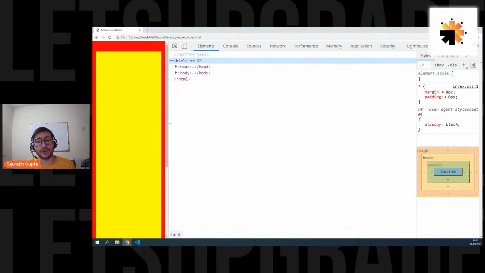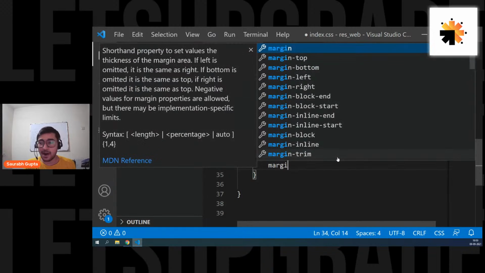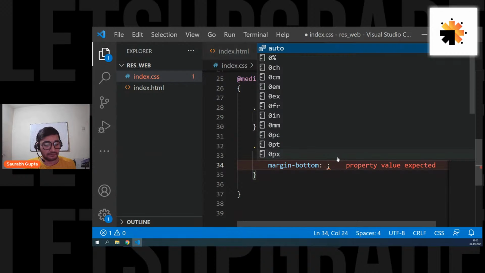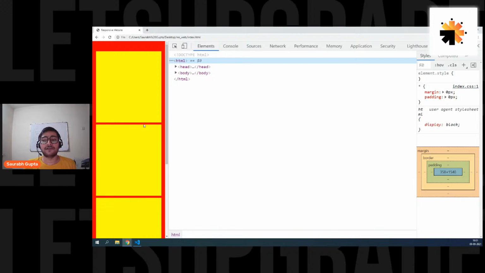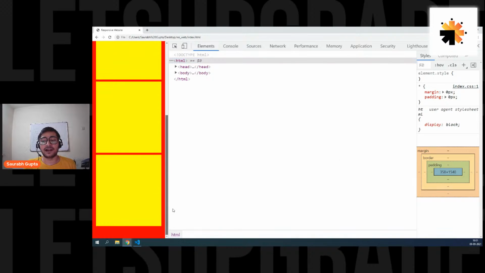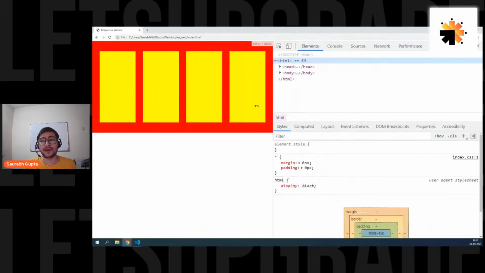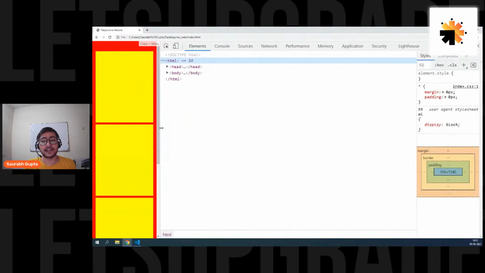Is there one card now? No, there are still 4 cards. It's just there is no gap. So if you want, you can also tell them, okay, fine, I want you to have a margin bottom, maybe a margin bottom of 10 pixels in mobile phones. Here we go. Now they have the margin bottom, so now it is perfectly adjusted. You can see that now they behave like 4 cards. And if I go like this, they go like this. Can you see that, everyone?